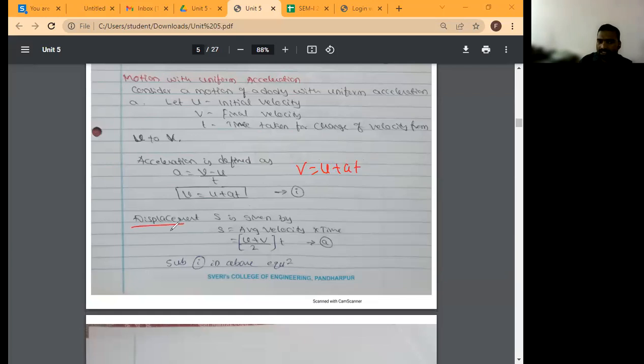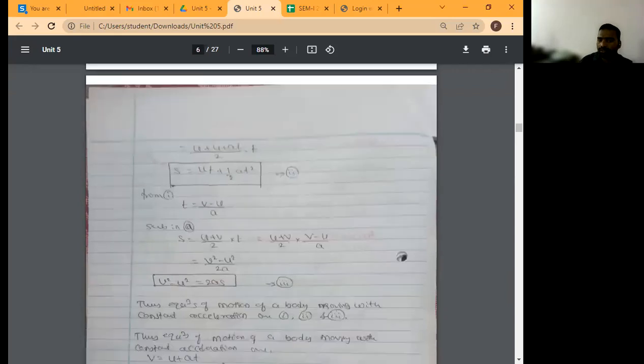Then what is displacement? I want to determine the displacement. S is equal to average velocity into time. The initial velocity is U, the final velocity is V, divided by 2 gives the average velocity. Multiply by T. So substitute equation number 1, the final velocity equation, in the above equation. Which equation will you get? S is equal to ut plus half AT square.